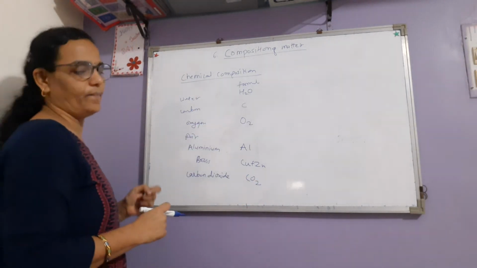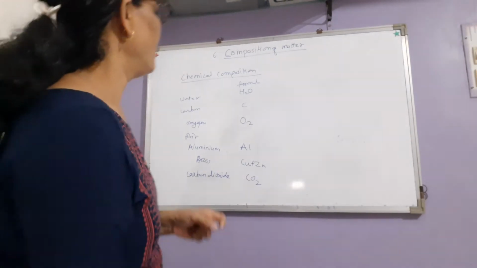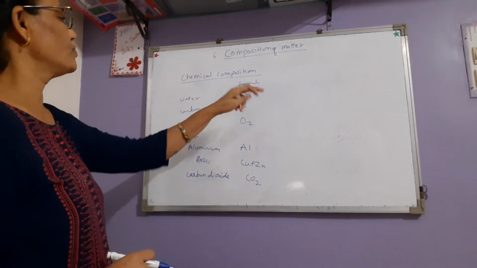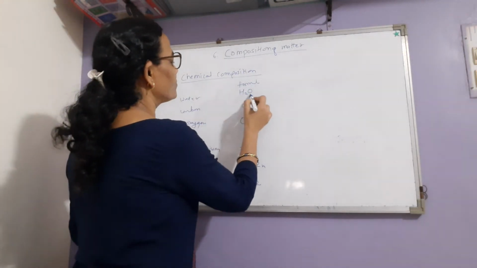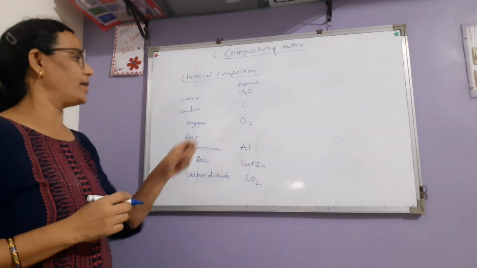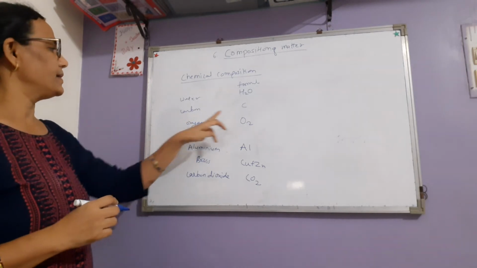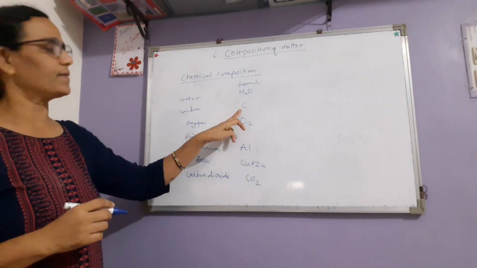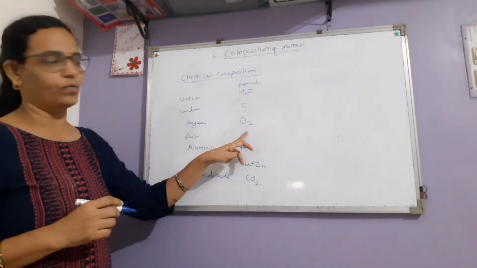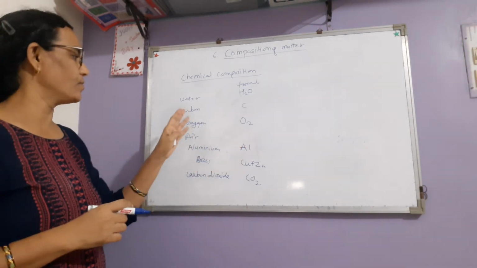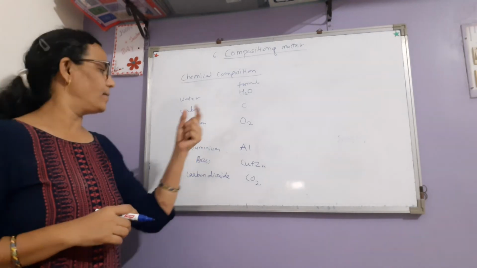We will see here now. Water, H2O, is a chemical composition of two elements, hydrogen and oxygen, in the fixed proportion. Carbon is only a single element, single substance, pure substance. Oxygen formula is O2, it is a molecule. We have seen in chapter 5 what is molecule, what is atom.